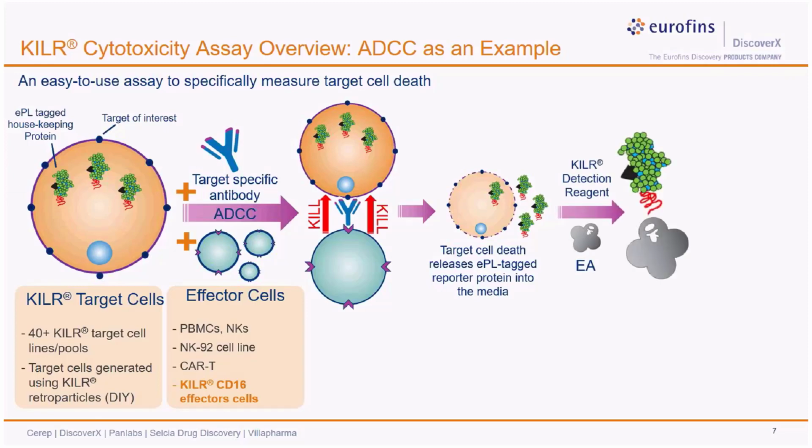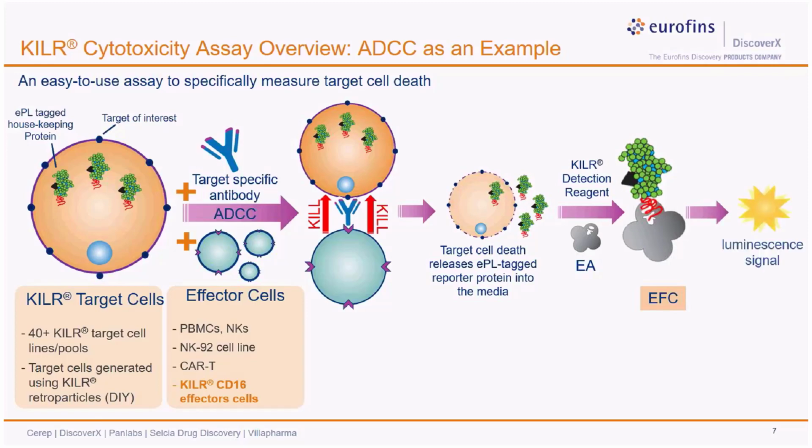The complementation of the inactive beta-galactosidase enzyme fragments forms an active enzyme that hydrolyzes the chemiluminescent substrate to produce a quantitative light signal, as I described in the previous slide. So this is a basic outline on how killer assays are simply set up in a laboratory.